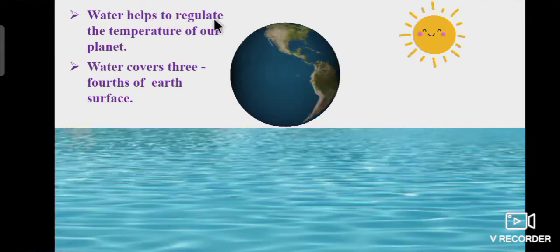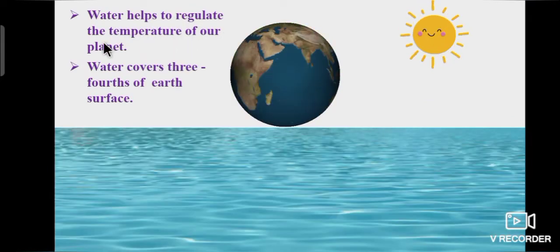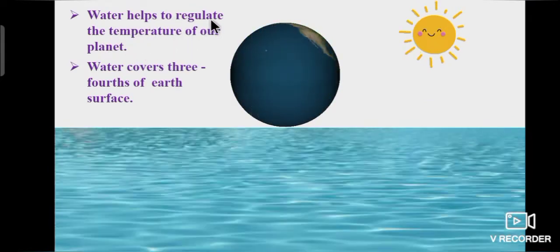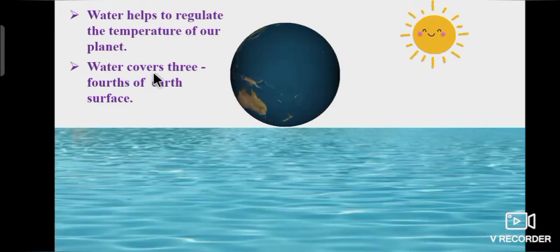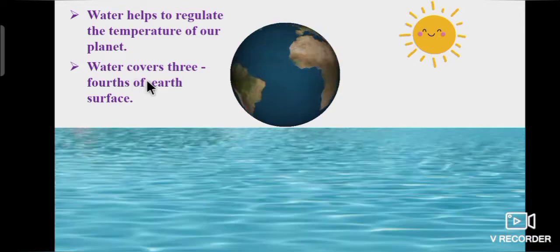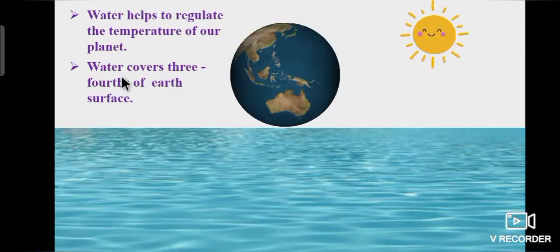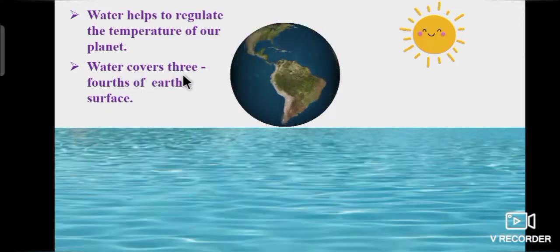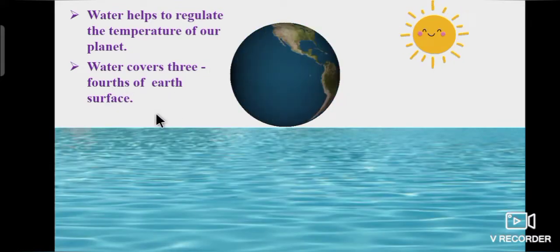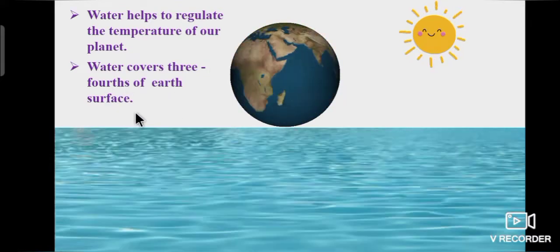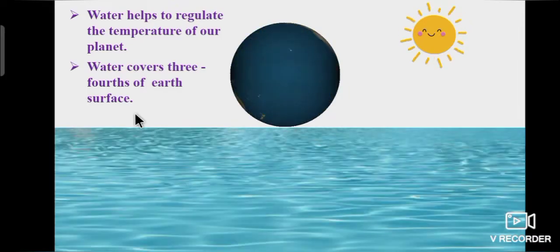Water helps to regulate the temperature of our planet. Water covers 3/4 of Earth's surface. So, it is impossible to imagine life on the earth without water.